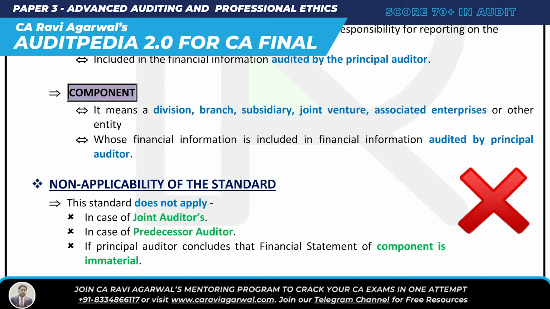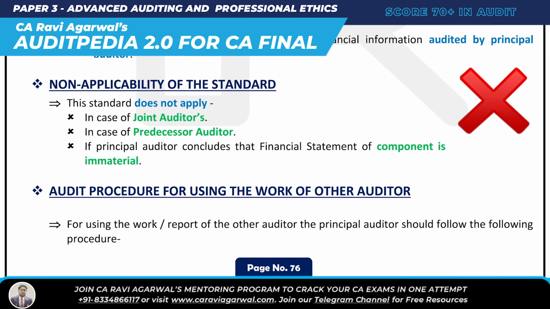So where does this SA not apply? It does not apply in case of a joint auditor. It doesn't apply in case of a predecessor auditor. It doesn't apply where I think that the component of the financial statement is immaterial. Okay, all right. So next, predecessor auditor.